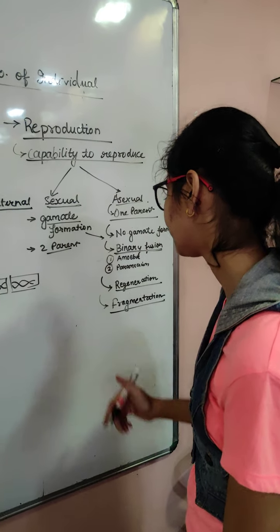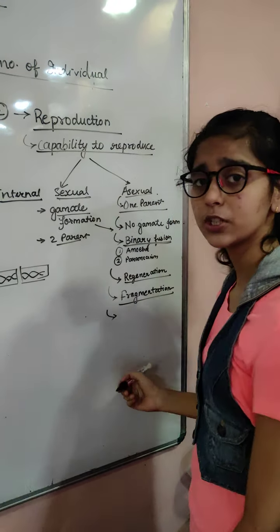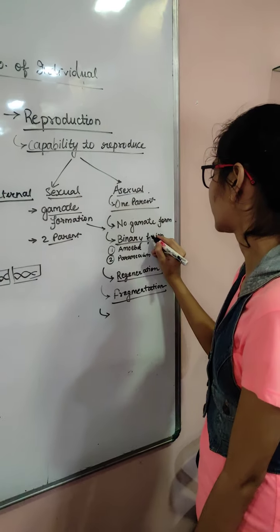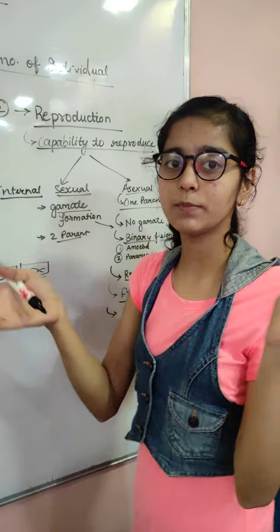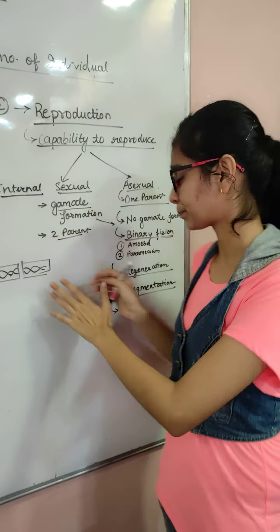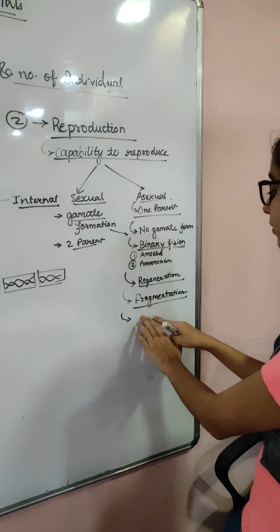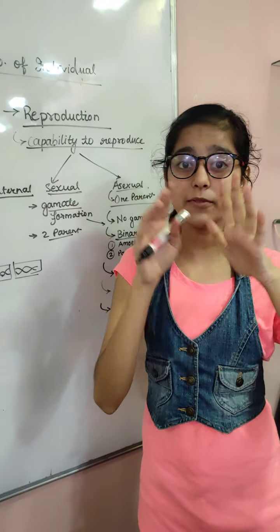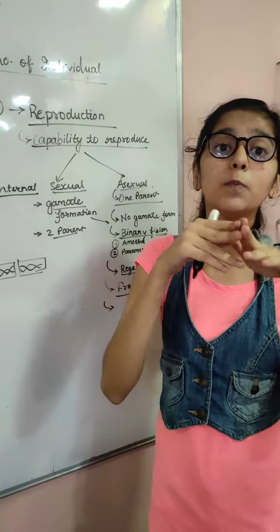Then we have another multiple fission. You know what is multiple fission? We have read about binary fission. Fission means breaking. Fusion means formation. So what actually happens in multiple fission? A single parent organism gives rise to many cells.